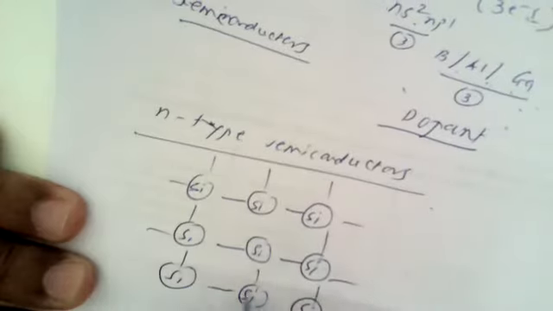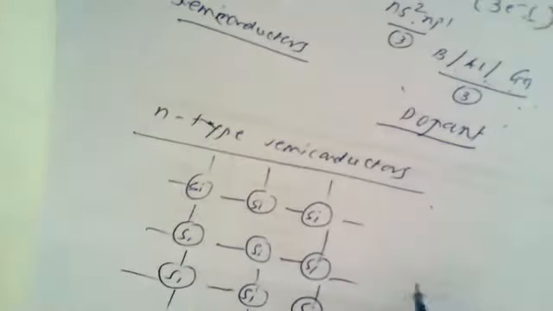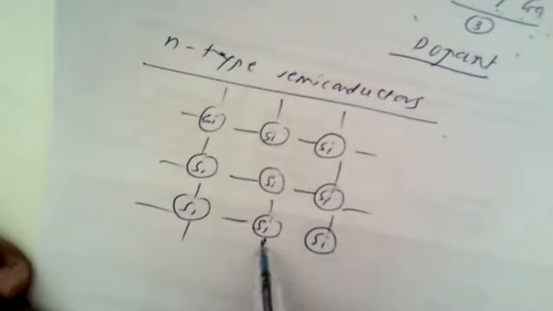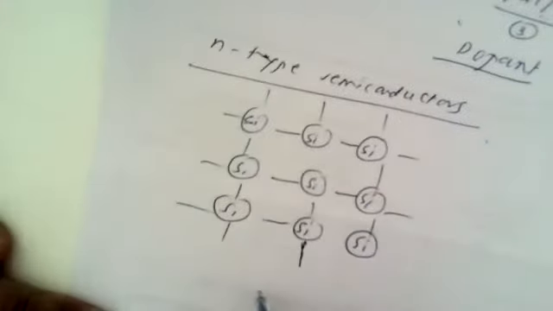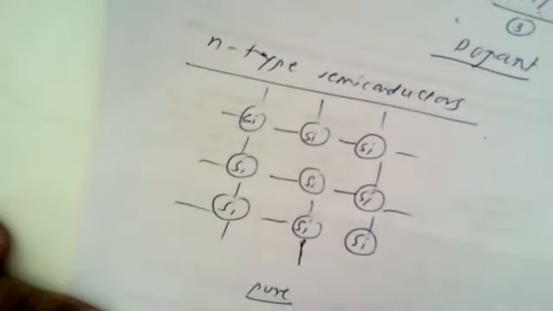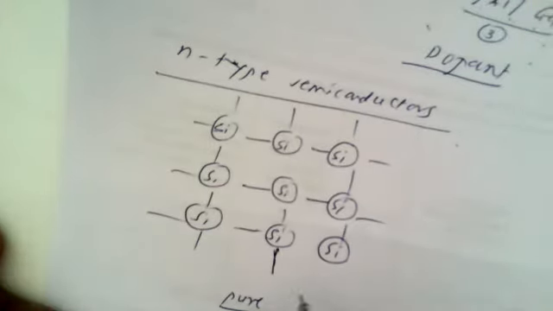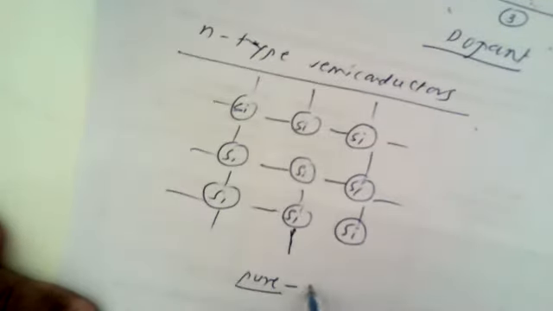Every silicon is surrounded by the maximum number of silicon atoms. Now this is silicon material in the pure state. In the pure state, silicon material is a non-conductor of electricity.